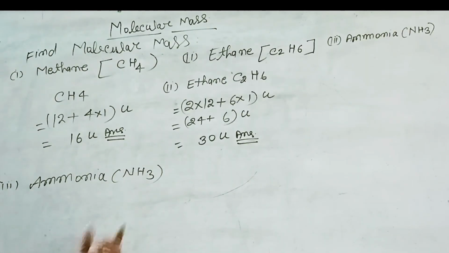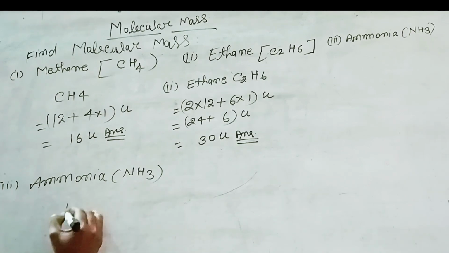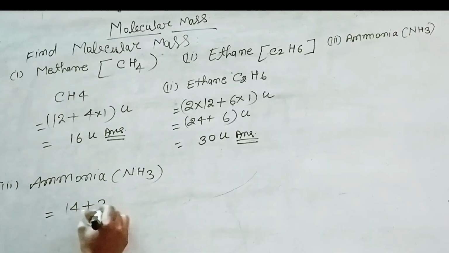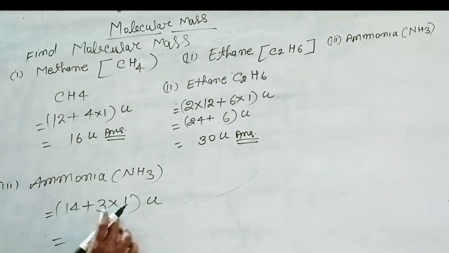Molecular mass of NH3. So atomic mass of nitrogen is 14, plus 3 into 1 unit, is equal to 14 plus 3, 17 unit. Molecular mass of ammonia is equal to 17 unit.